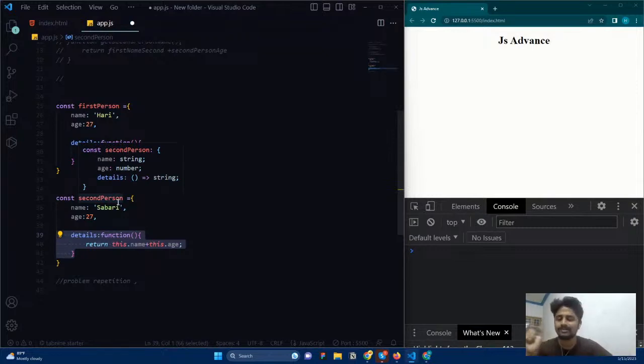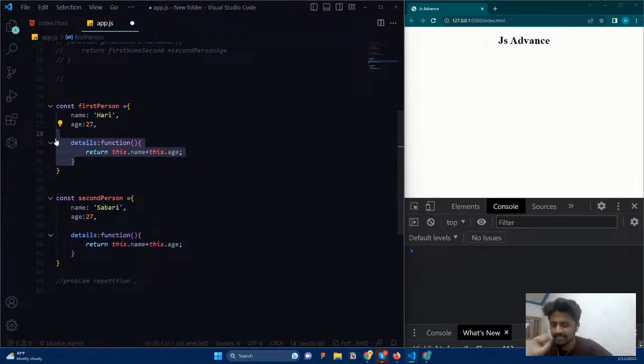So I don't want to tell it which object to refer to. It automatically understands, okay, I'm inside an object, and I'm a substitute for this object. That's how the dynamic works. We'll discuss that later. So there are no changes, right? The exact same function is inside this person and inside this person too.